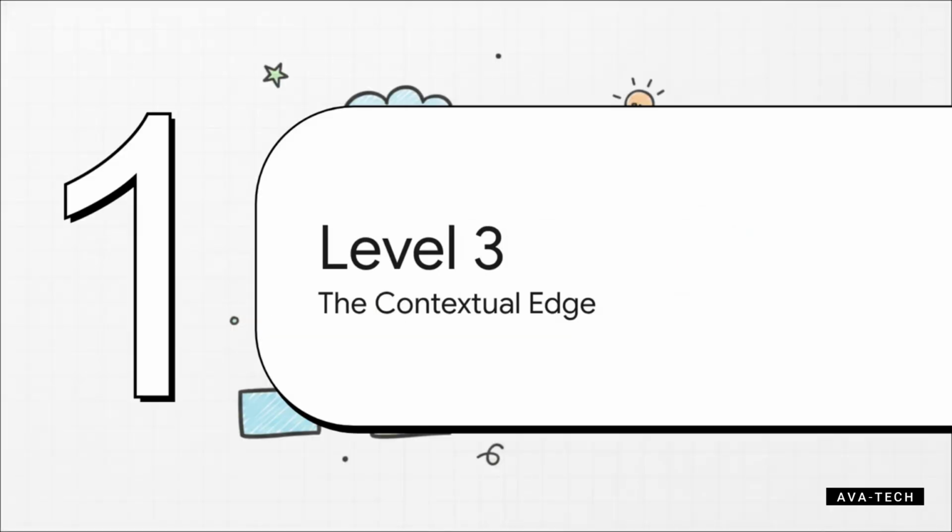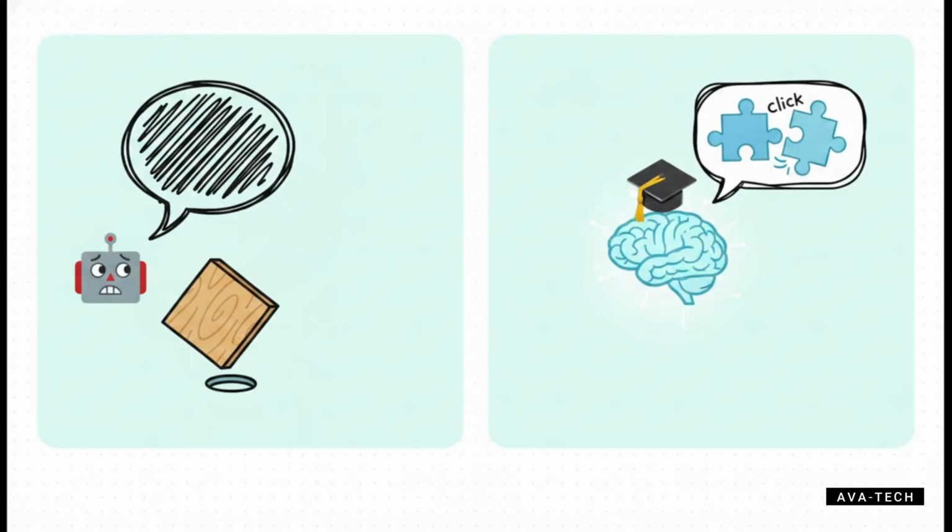All right, Level 3, the contextual edge. Jumping over to the productivity and health chapters, we find a prompting technique that completely surprised the original creator of this document. We're talking about the massive gap between traditional translation software and contextual AI translation. If you just translate the word congratulations into German using basic software, you might get a generic word that doesn't fit the situation at all. But if you use a formula to ask for congratulations specifically in the context of a graduation, ChatGPT gives you the precise, culturally accurate phrase. It uses context to give you the right answer with actual real-world nuance.